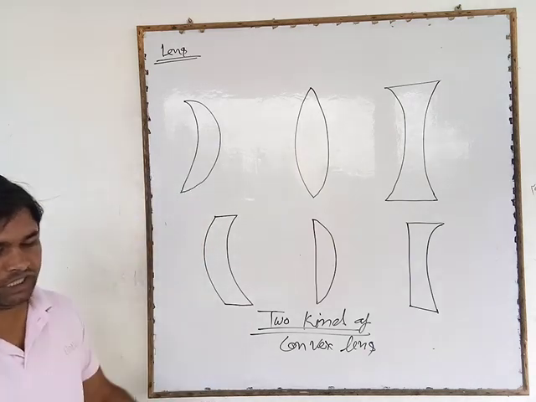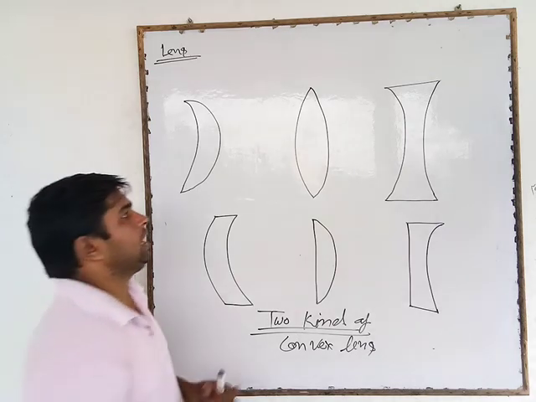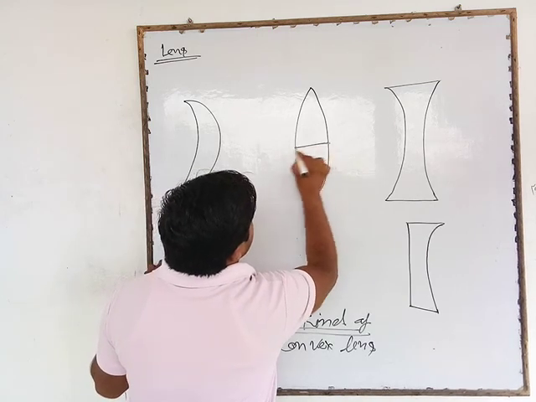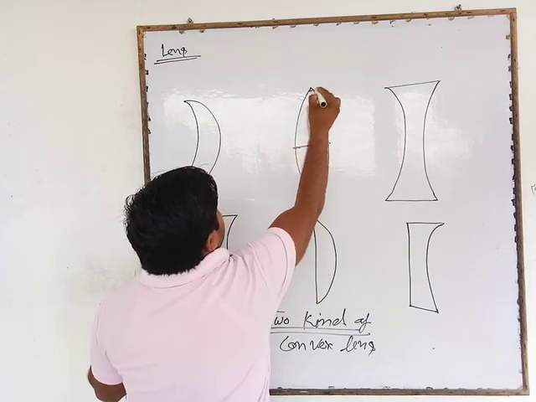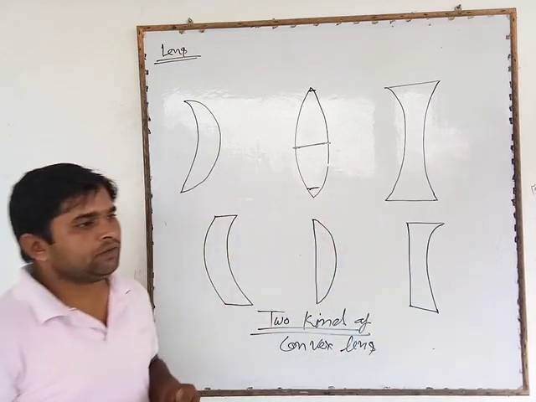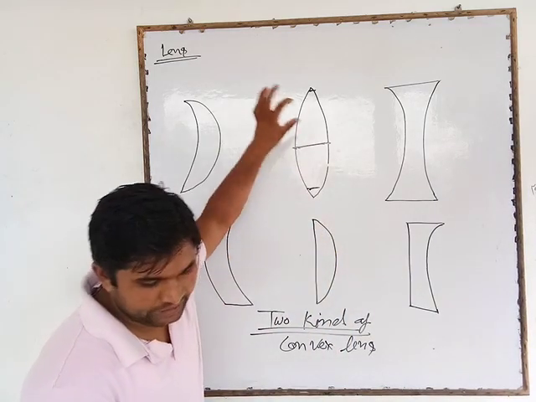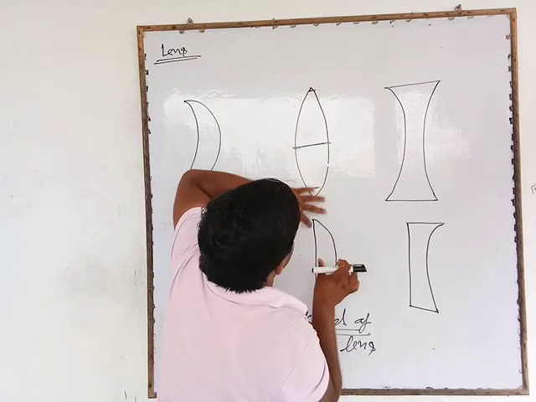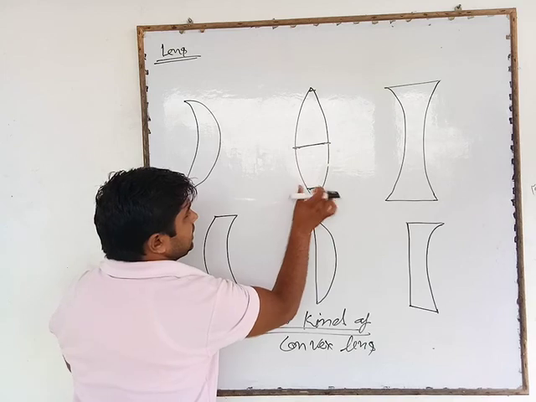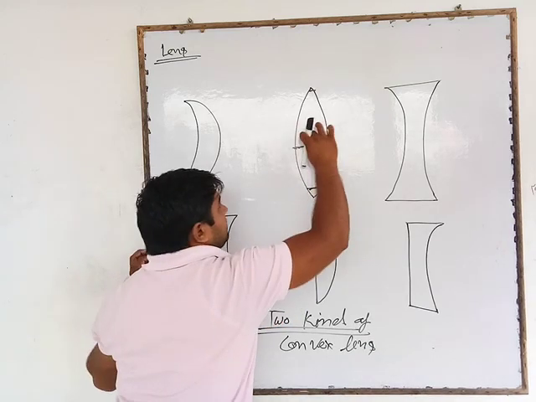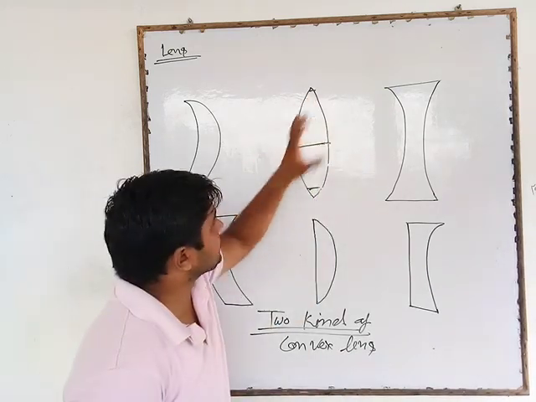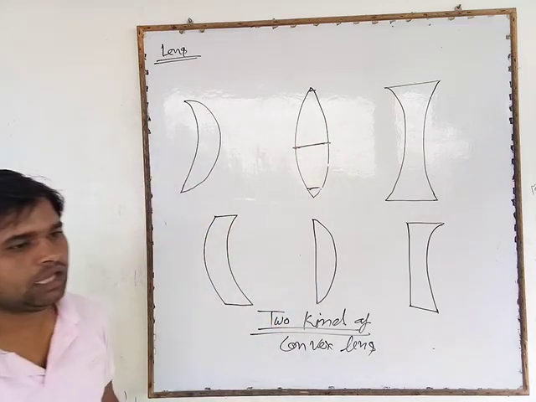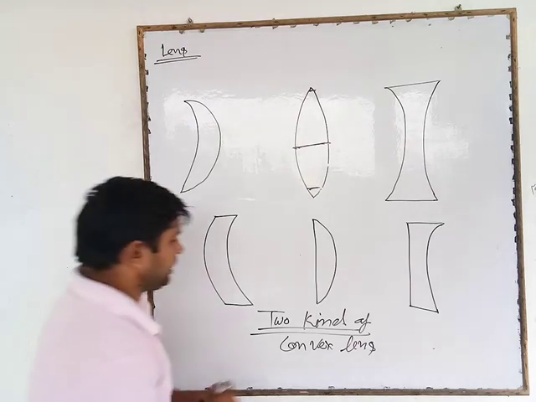A lens which is thicker in the middle and thinner at the edge. This lens that we are seeing is thin at the edge and thick in the middle. So this kind of lens is known as a convex lens.